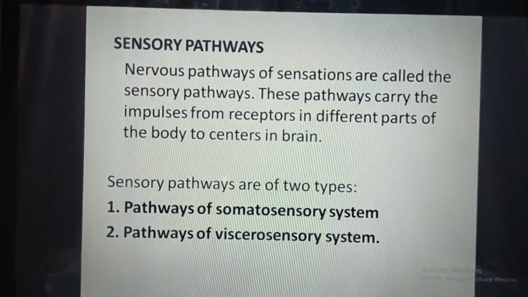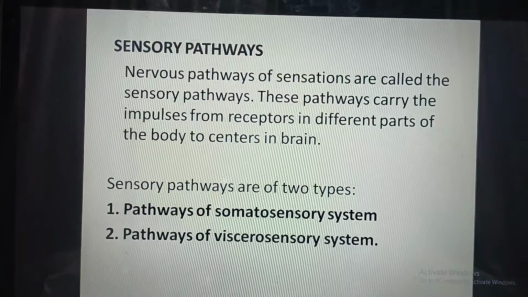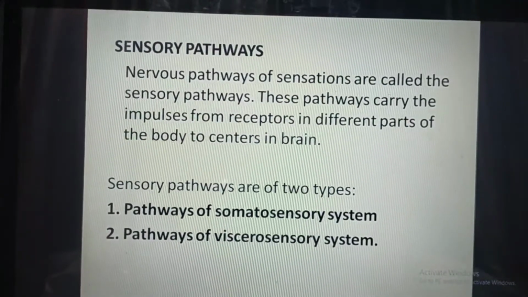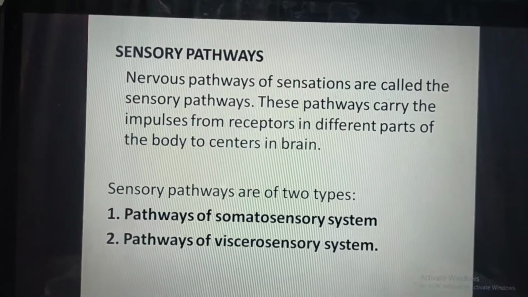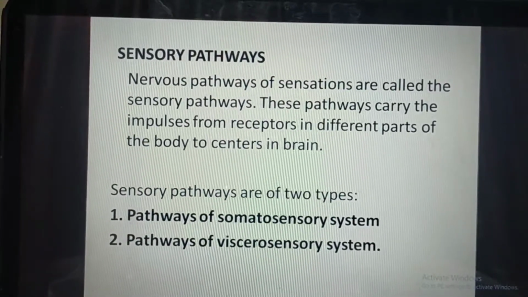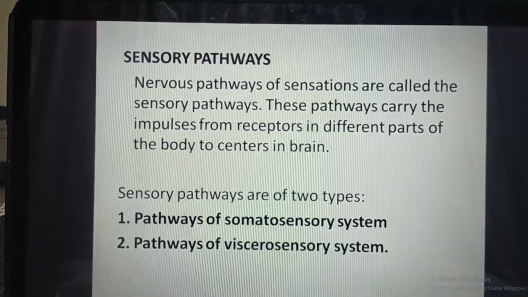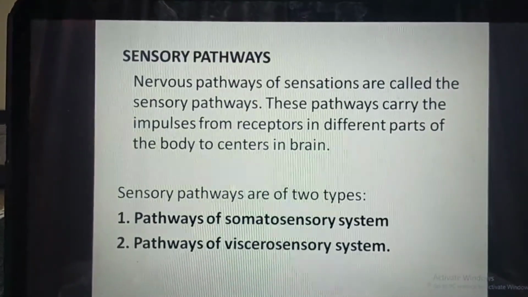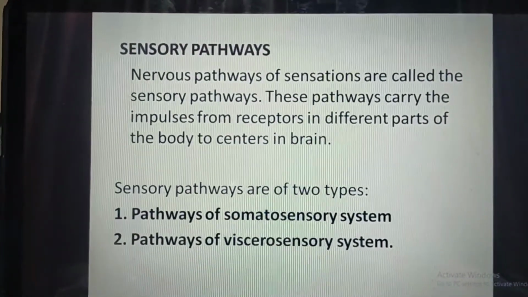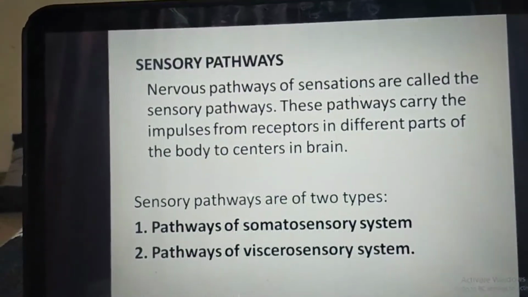Then we'll see the sensory pathways. Nervous pathways of sensations are called the sensory pathways. These pathways carry the impulses from receptors in the different parts of the body to centers in the brain. Sensory pathways are of two types. First is the pathway of the somatosensory system, and the second is the pathway of the viscerosensory system.